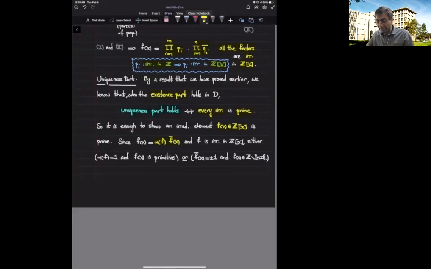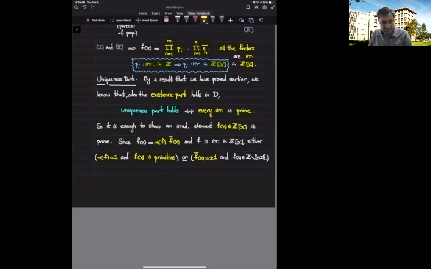In particular, either alpha of f is a unit, and because it's non-negative, it's positive, so either the content is 1 and therefore f is primitive, or the primitive form is plus or minus 1, and f itself is constant.